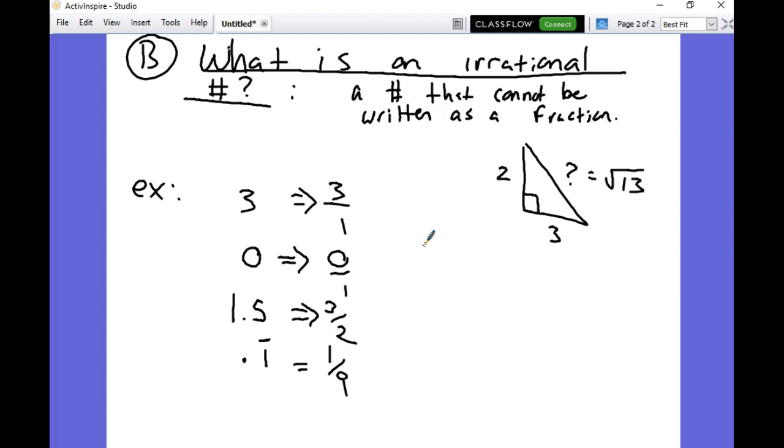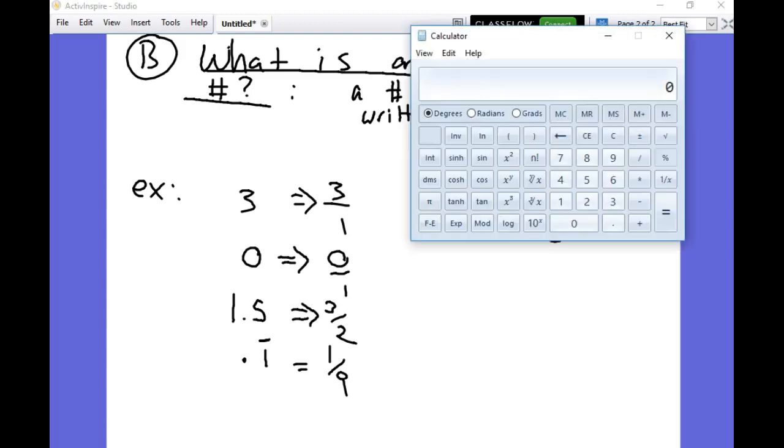If you get out a calculator and push the square root of 13, you're going to get 3 point something. Matter of fact, I'll just show you what you'd get. There's an answer to it, but it's just an irrational number. So it's 3 point something, but there's no pattern to these numbers at all, and they never stop.